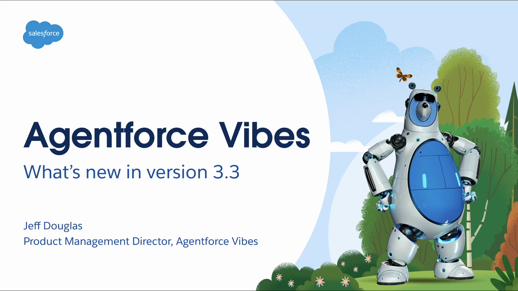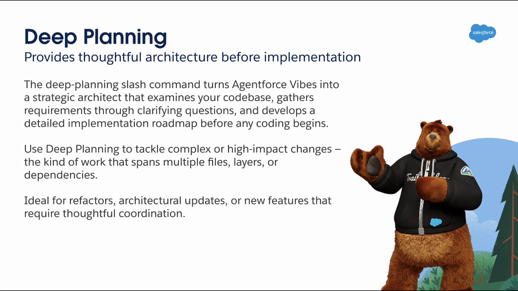We just released version 3.3 with two new features that I'm excited to show you, Deep Planning and Focus Chain. The new Deep Planning feature turns Agentforce Vibes into a strategic architect that examines your codebase, gathers requirements through clarifying questions, and develops a detailed implementation roadmap before any coding begins.